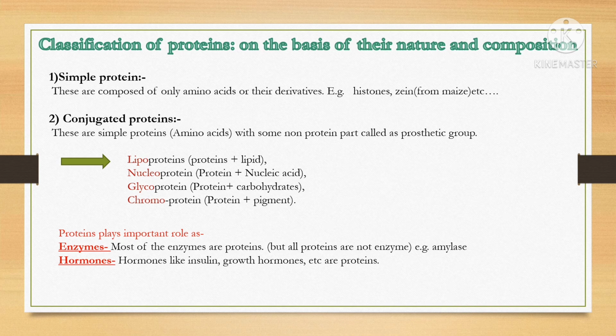Protein plays an important role as an enzyme. Most of the enzymes are proteins, but not all proteins are enzymes. Hormones like insulin, which helps to control the sugar level in our body, and growth hormones are proteins.